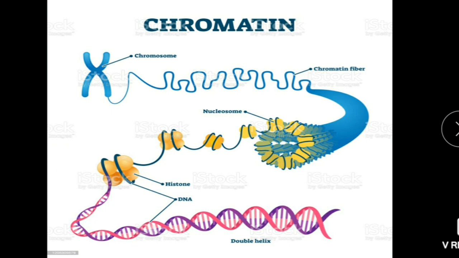Then this is the structure of chromatin. This is the chromatin fiber. Each chromatin fiber is made up of DNA and protein called histone. The structure, that is histone and DNA surrounding it, is called a nucleosome. This chromatin fiber gets coiled and forms a chromosome.